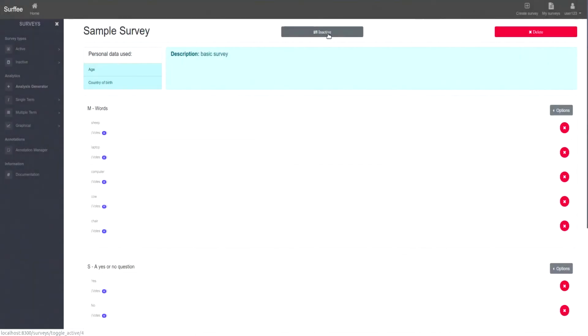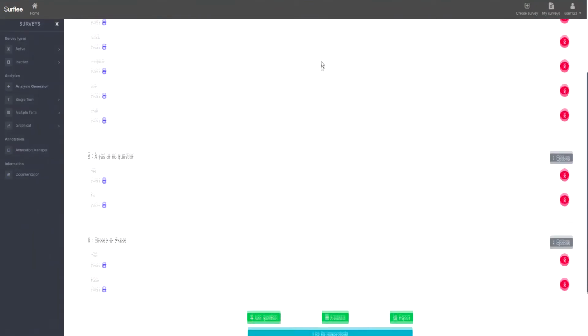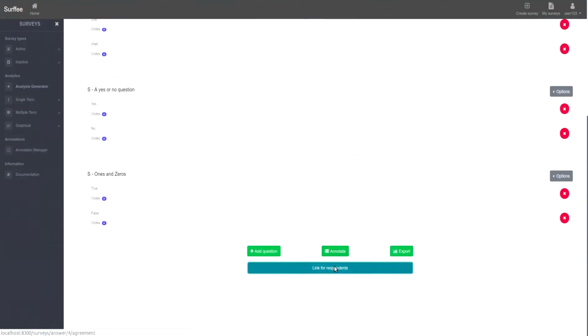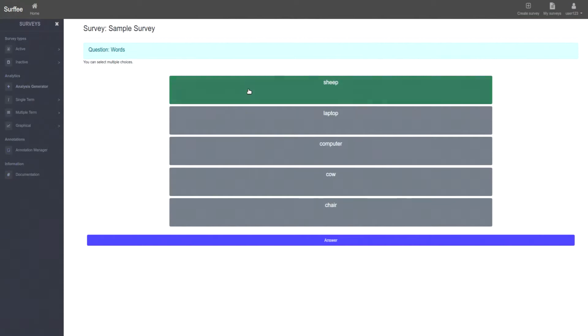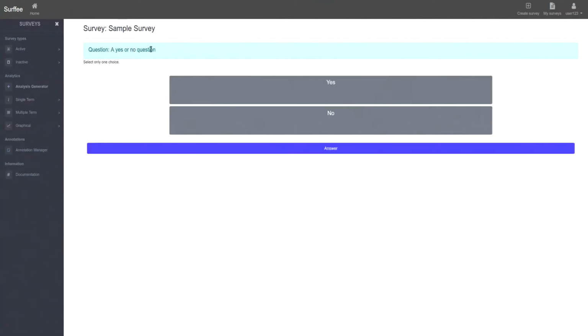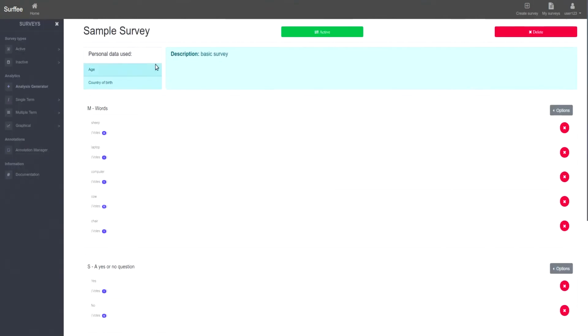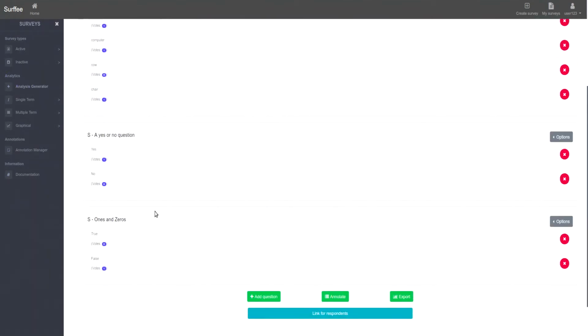Now we can make our survey active by clicking the button above the survey details. Taking the survey is a straightforward process. Simply select your choices and go to the next question. Under the question text, you will find a cue, whether the question is a single or a multi-choice question. In the survey details, we can now find how many people chose each answer.